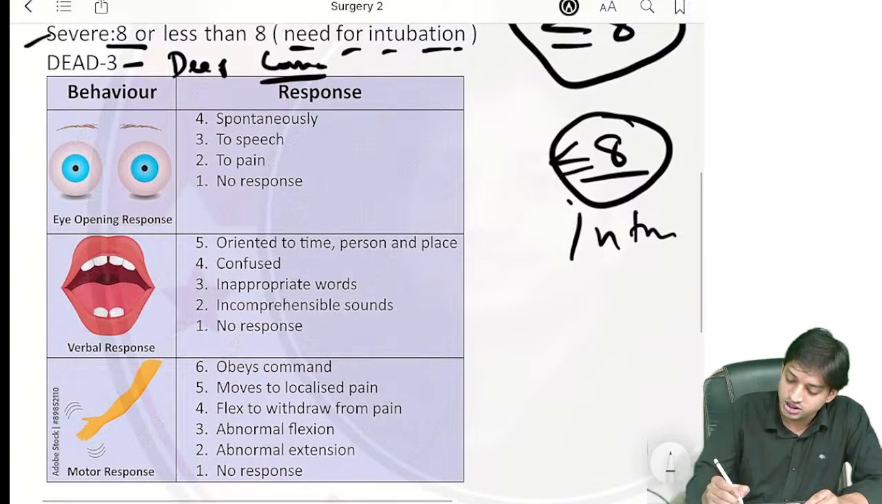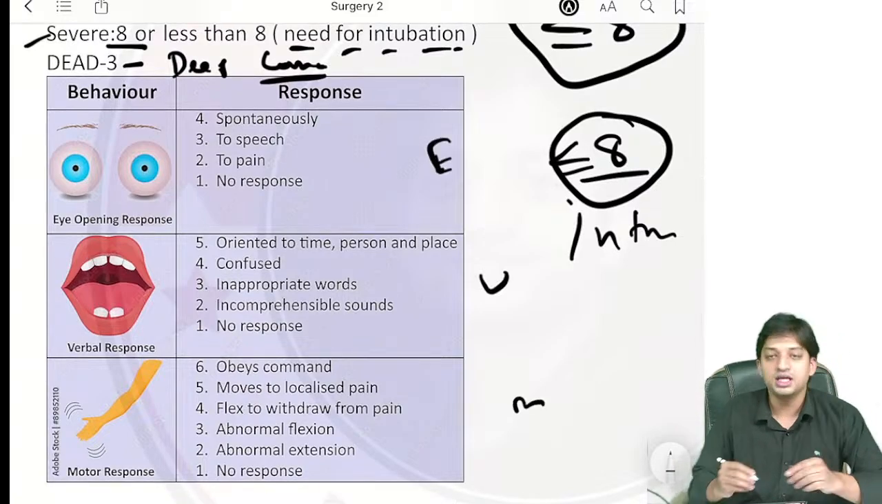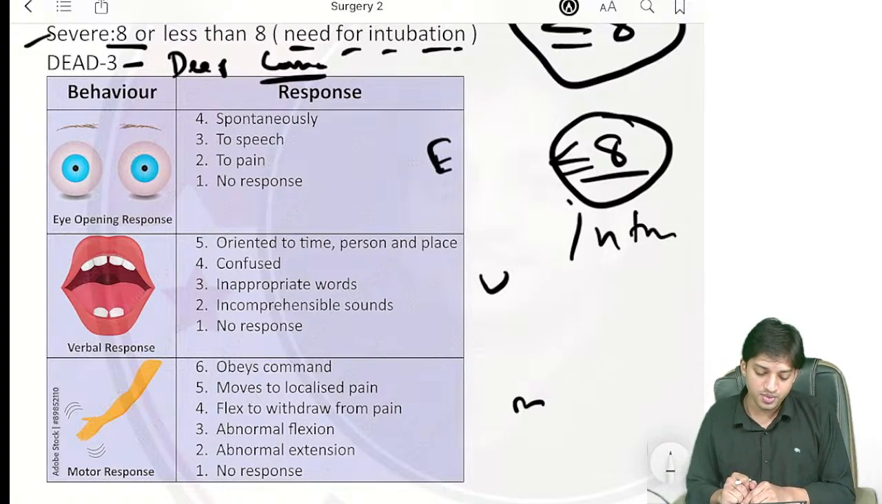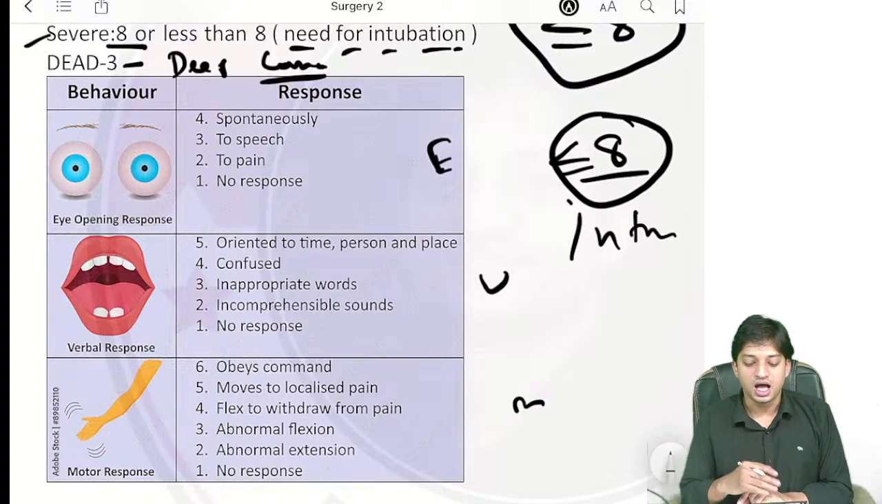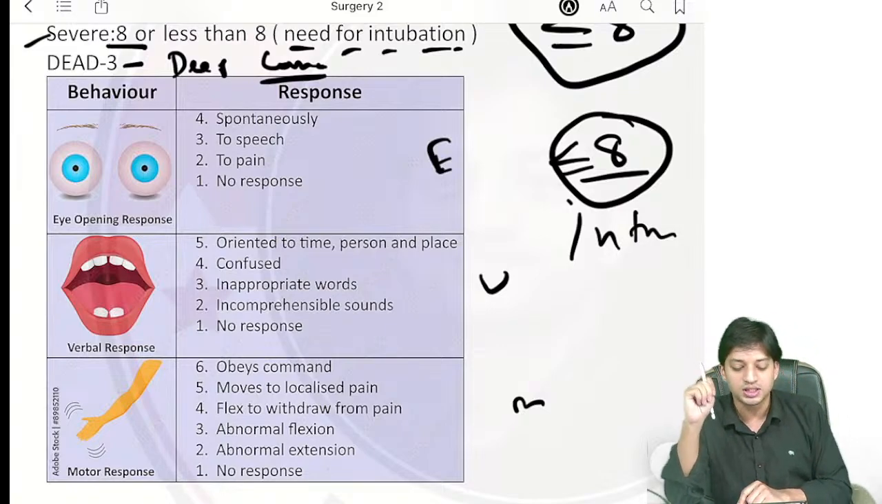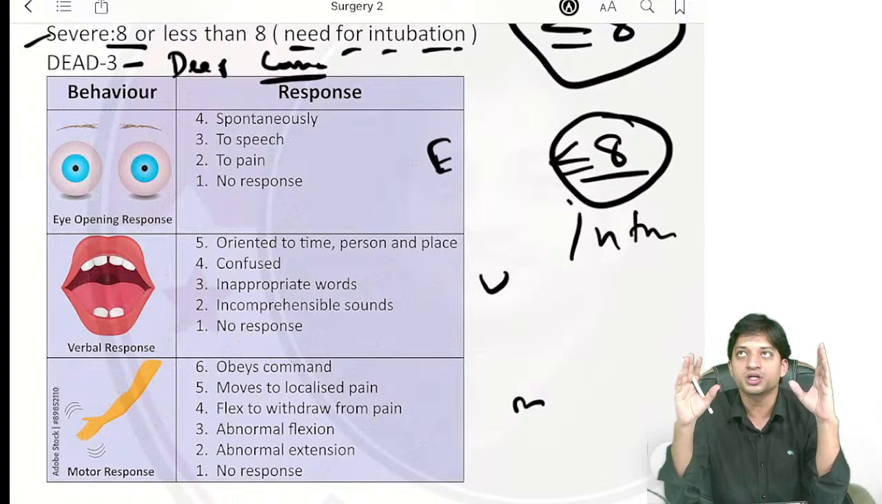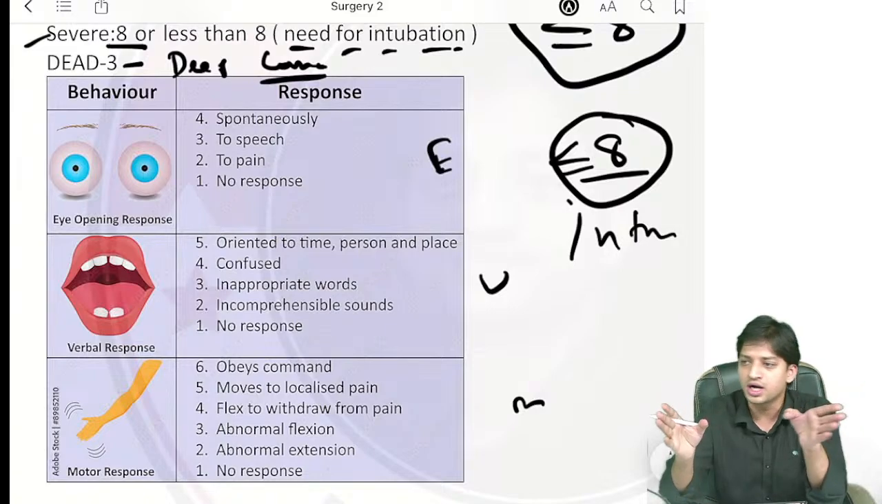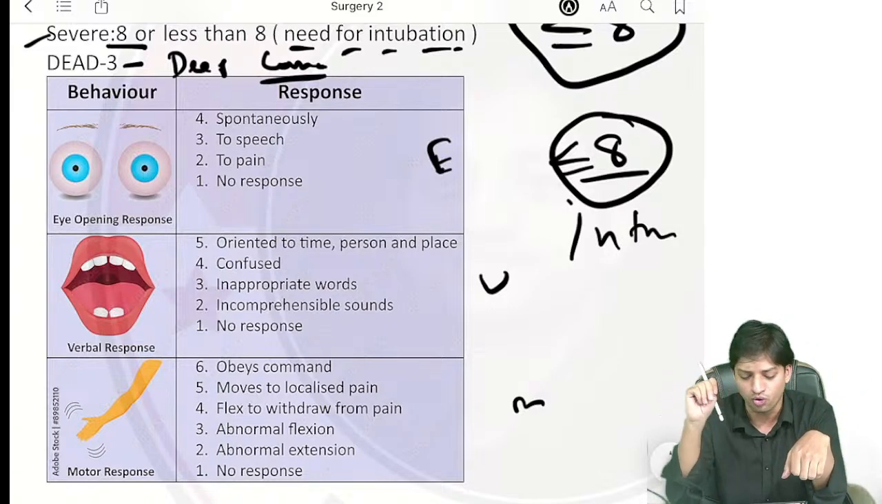Now for GCS, remember the trick EVM. E is eye opening, V is verbal response, and M is motor response, right? Eye opening, you have 4. Just see, eye opening spontaneously. If the patient is opening his eye spontaneously, you just look at the patient, he has opened his eye spontaneously, you give 4 points, right?